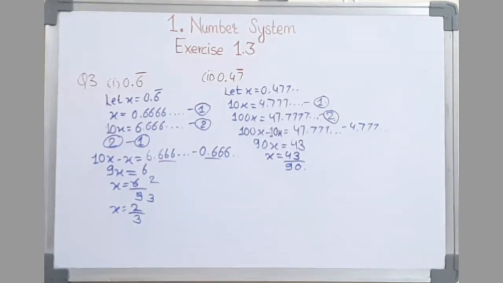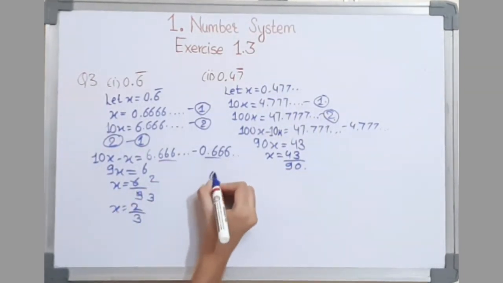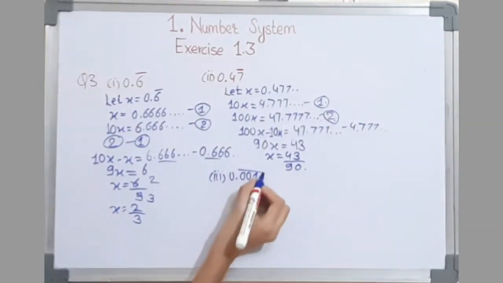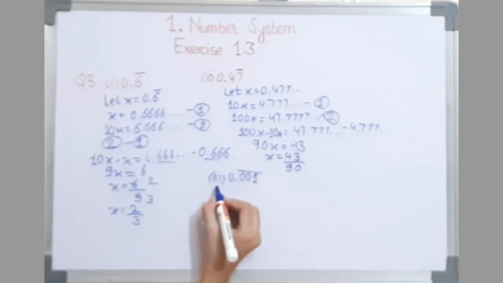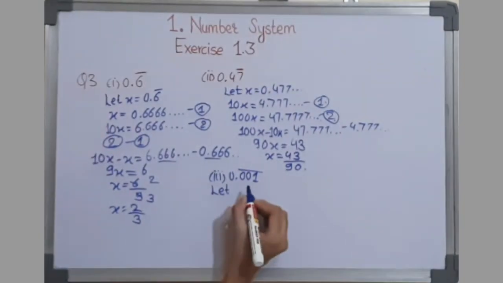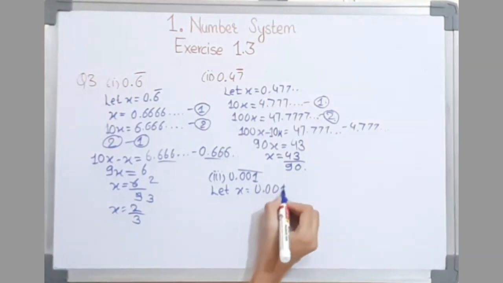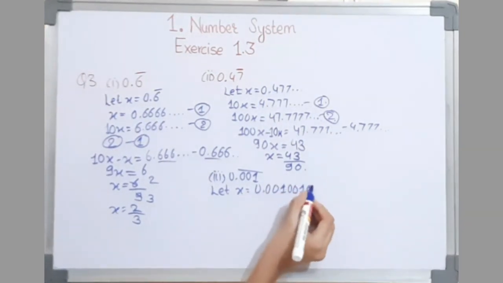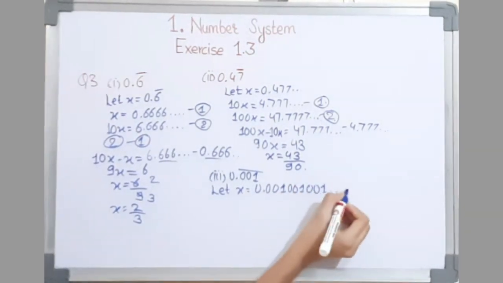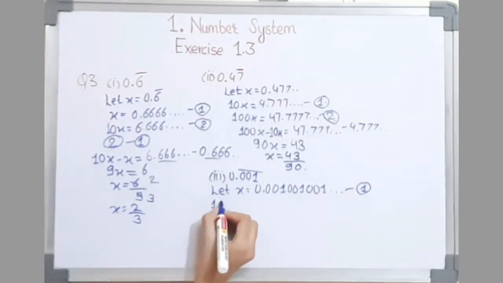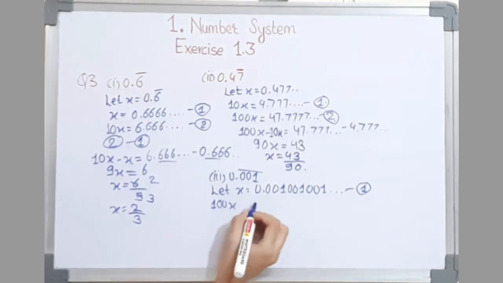Now the third one is 0.001 and a bar over 001. So in the same way we will write, let x equal to 0.001001001. This will be the first one, and the second one will be 1000x.